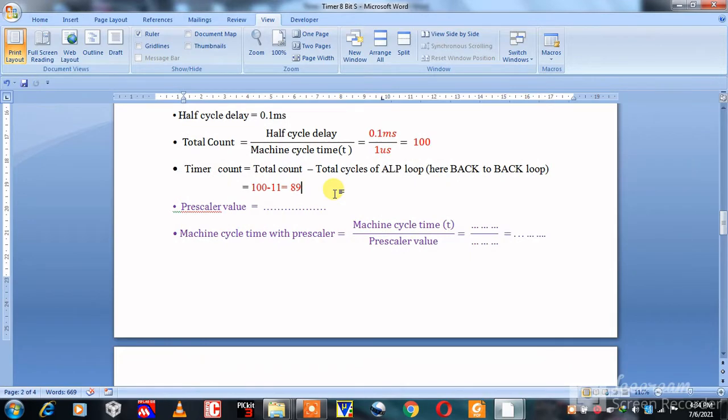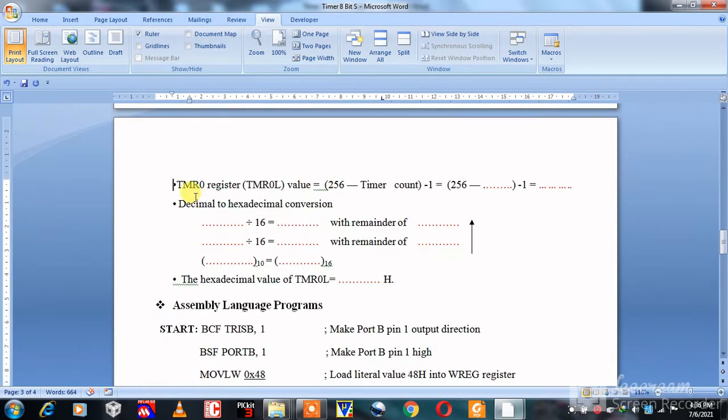Using the PSA bit, we bypass the prescaler. Then calculate the TMR0 register value. It is a 16-bit register, but for 8-bit operation, we have to select the TMR0L register, which is an 8-bit register. The equation of timer value is equal to 256 minus timer count minus 1.